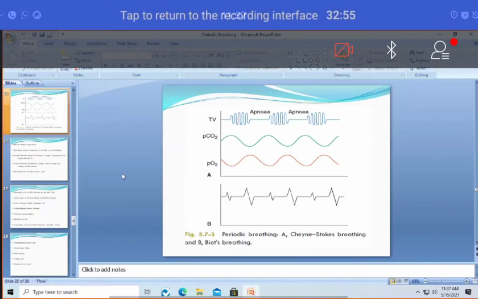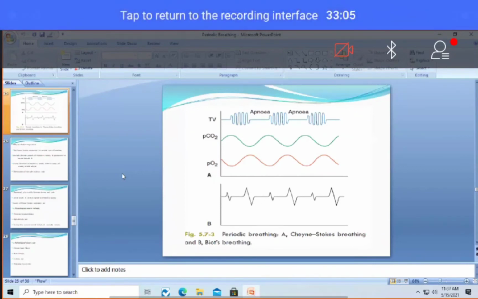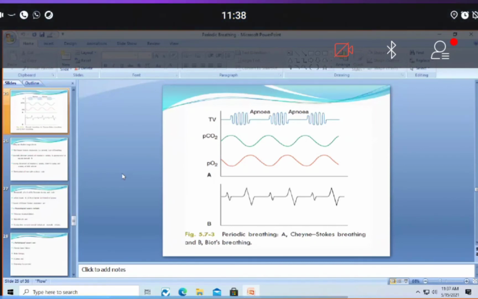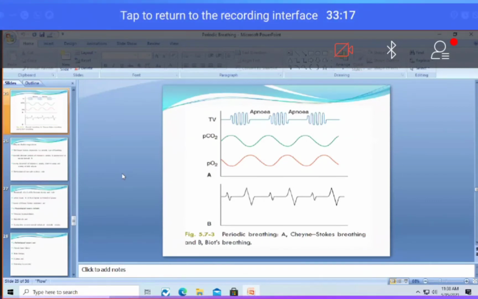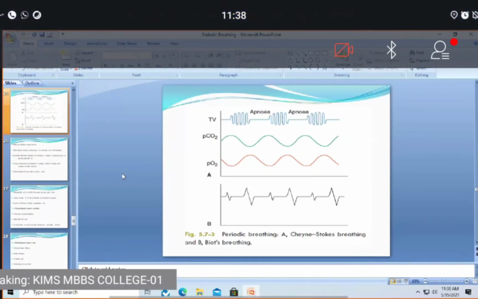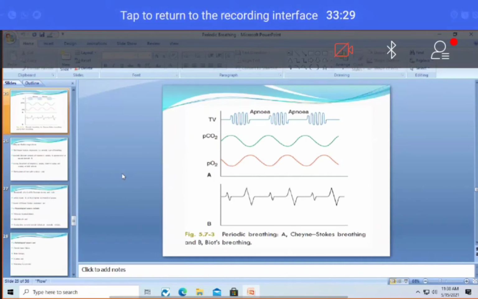So these three points are the differentiating features between Cheyne-Stokes and Biot's. In Cheyne-Stokes, the first point is that respiratory activity alternates with apnea, and the second point is that both alternate at regular intervals. There is regular periodicity: respiratory activity for some duration, immediately apnea, then identical duration of respiratory activity, identical duration of apnea. The third point is waxing and waning of respiratory activity.